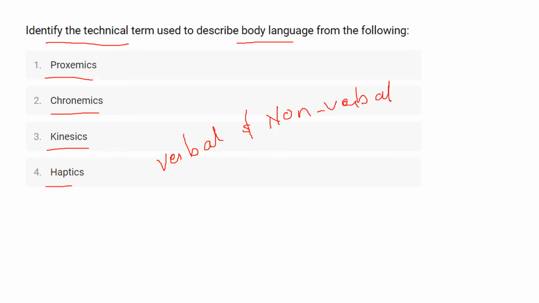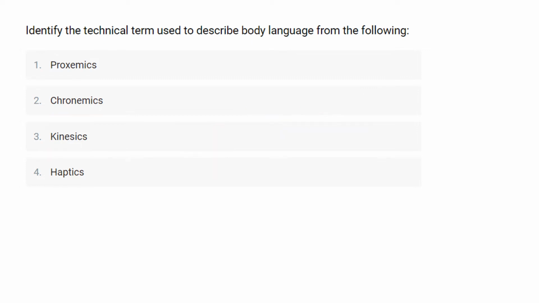So here verbal is where we use oral language, and non-verbal means where we use body language or different symbols. Okay. Now the non-verbal also includes appearance, facial expression, body language and kinesics. Okay. So here the correct answer for this question is option number 3.